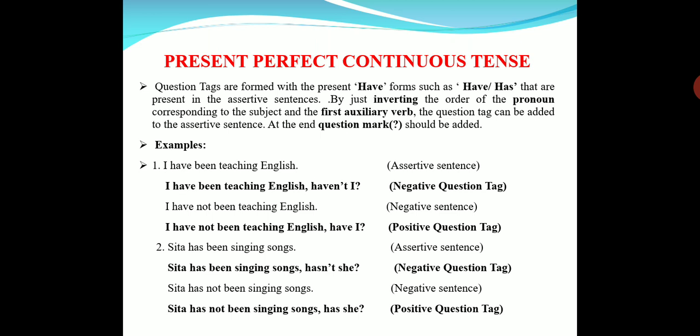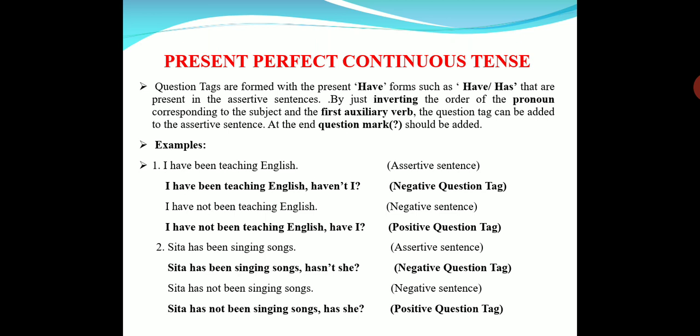how in present tense sentences we should form question tags. For simple present, we form the question tag with do and does. Does for third person singular and do for all plurals and I. We should start the question tag with small letters and with do or does, and if the statement is positive, a negative tag, and if the statement is negative, a positive tag. And then we have to write the corresponding pronoun to the subject, and then end with a question mark.